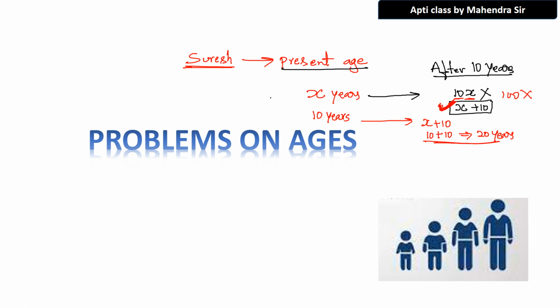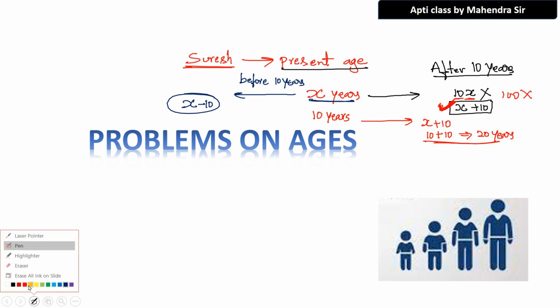So let us see another one. What will be the age of Suresh 10 years before? Tell me. This time you are correct. What is the answer? X minus 10. That means from the present age of Suresh, you have to reduce 10 years. Fantastic. So now you see the point. Another question, where many people will go wrong.